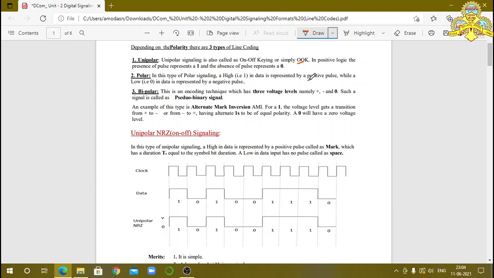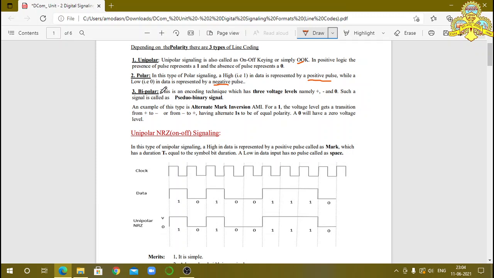In the positive logic circuit, binary bit 1 is represented by a positive pulse and binary bit 0 is represented by a negative pulse.